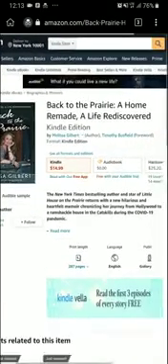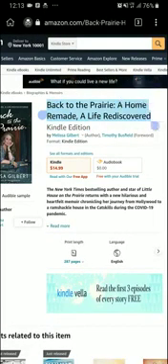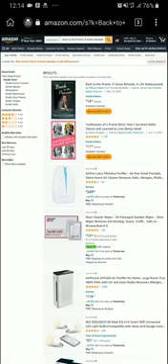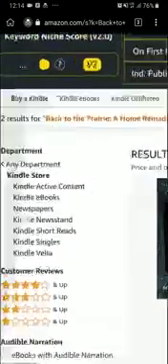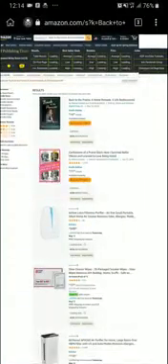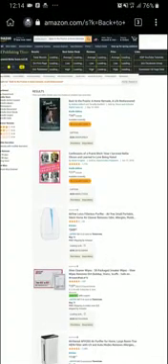Let's check the competition. So copy the title, copy, paste. Let's search. Now you can see, if you check here at the right, you will see only 2 results for Back to the Prairie. Only 2 results. But that's not what I use to check most times. I compared what I see here, the first page, as what would be my competition.